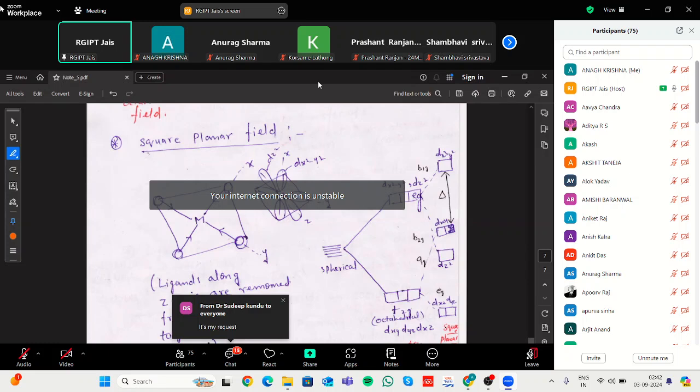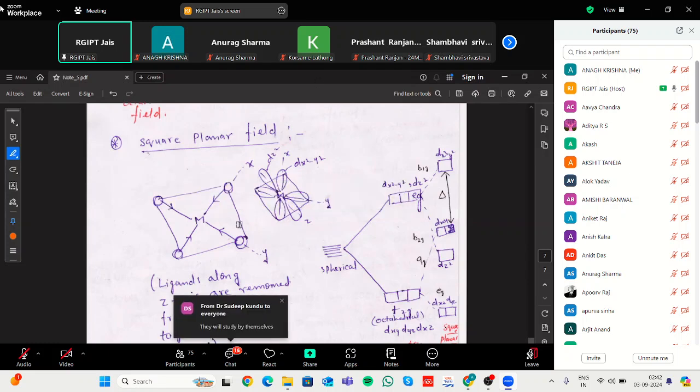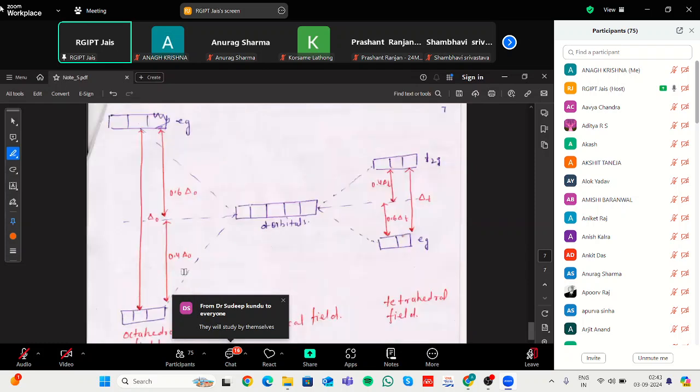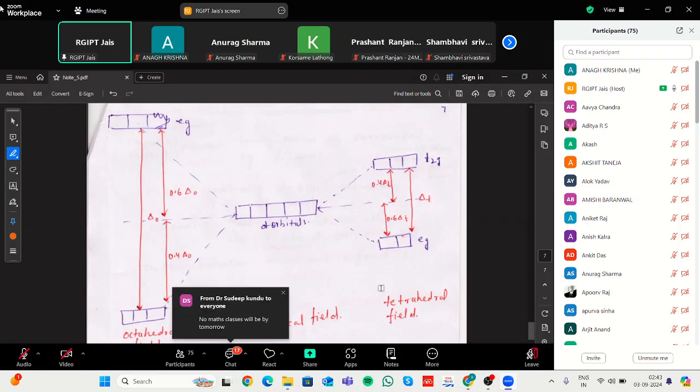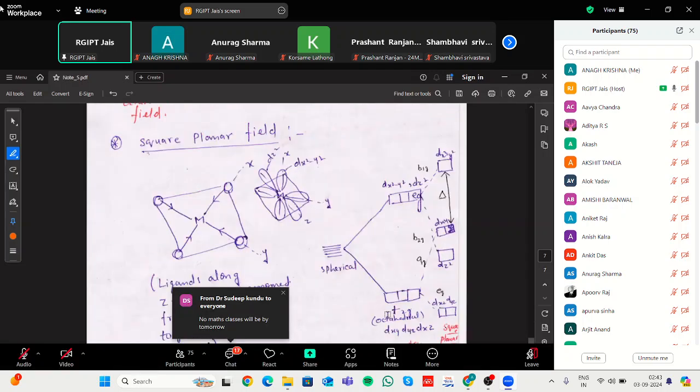One is the case of an octahedral, then tetrahedral. In case of an octahedral, that is Δo and 0.6. In case of this one, and in case of a tetrahedral, it looks like this one. And then square planar, where t2g splits into two, and these are the t2g that can split into two, dxz and dyz. Next is dxy, slightly higher energy because it is oriented toward the x axis.